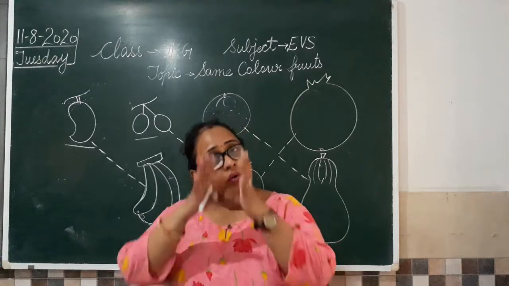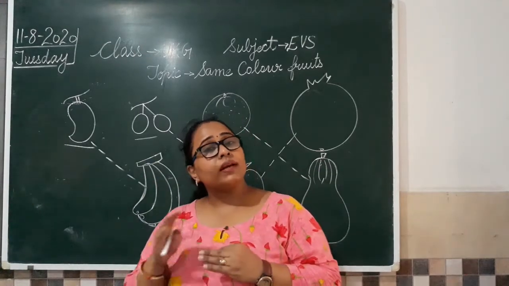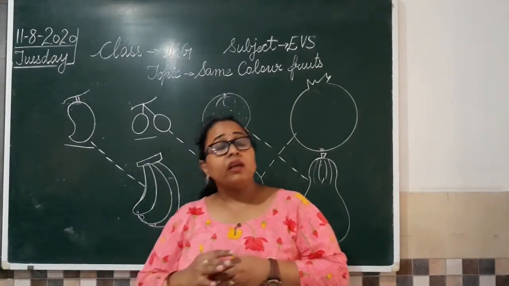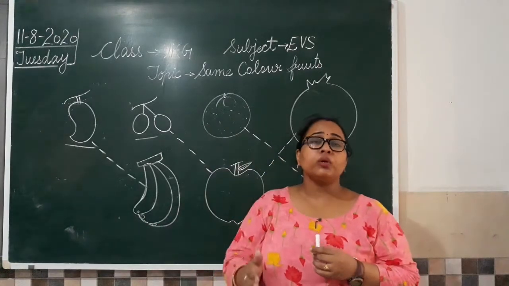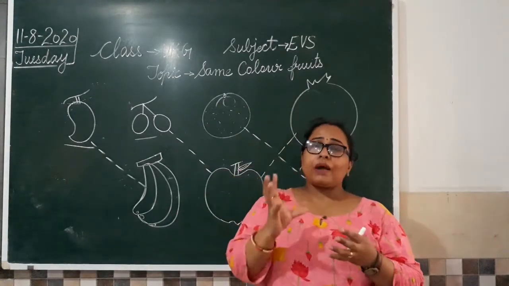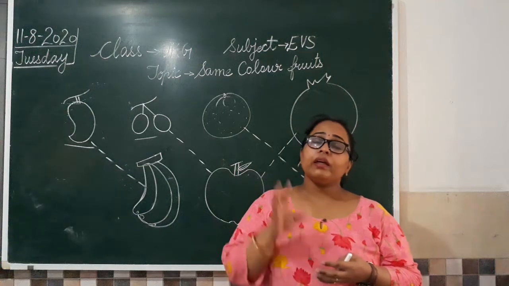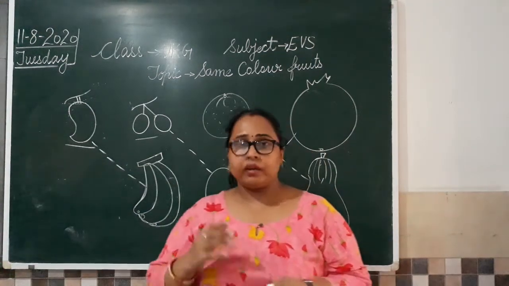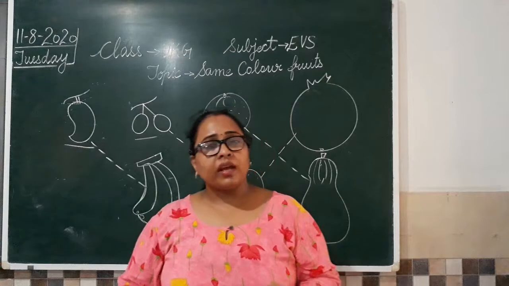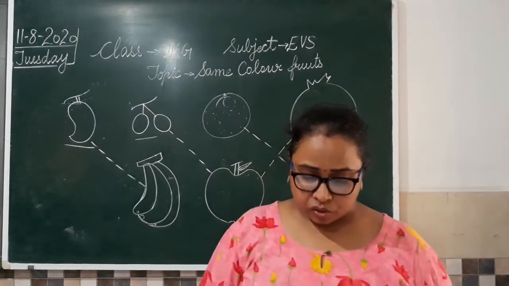If you are given a photo of the whole watermelon, then you will consider it as green in color. But if the picture shown to you is of the cut part, the cut portion, then you can refer to it as a red color fruit. Clear everyone? So like this we have learned about green color fruits also.